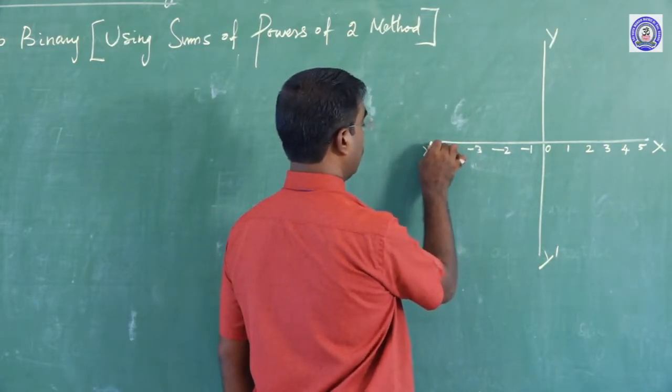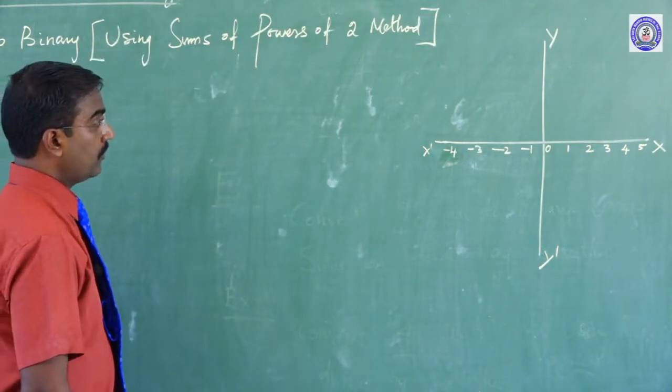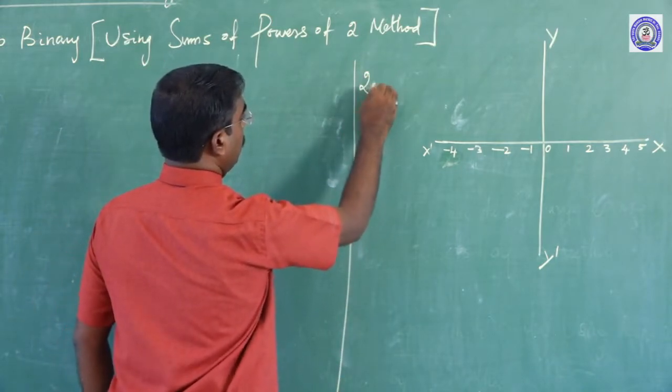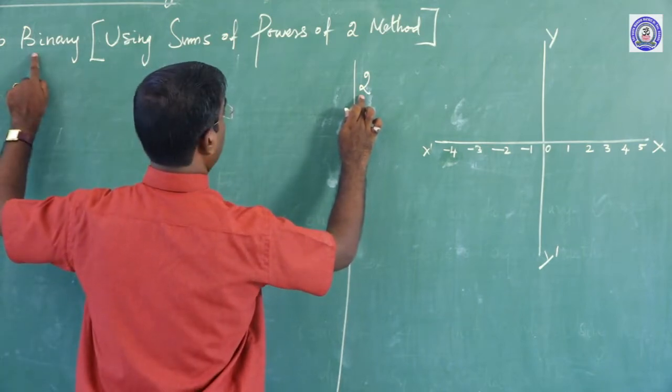The same thing in programming: mathematically, anything to the power 0 equals 1. Into binary means base 2.